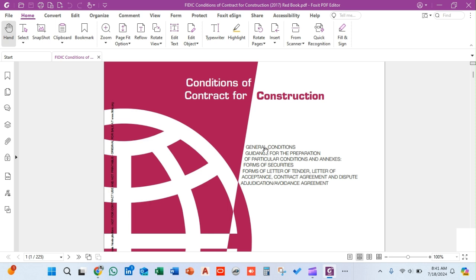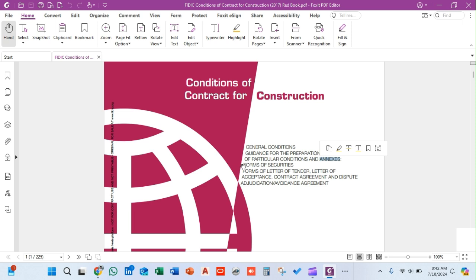And here is the title page of the FIDIC. This book includes the general conditions of contract, guidelines for preparation of the particular conditions of contract, and annexures. We will be discussing all these things, especially the general conditions, which are important. Accordingly, we will practice how to draft the particular conditions of contract and all these annexures.